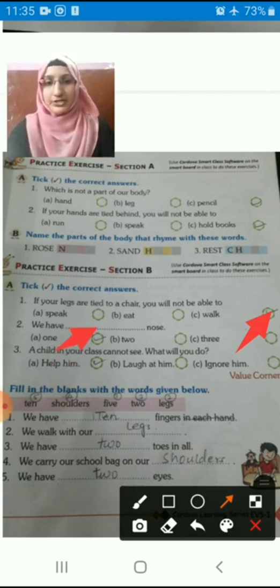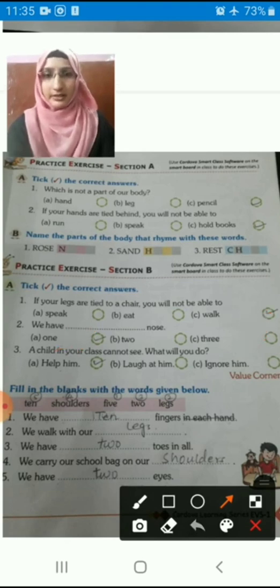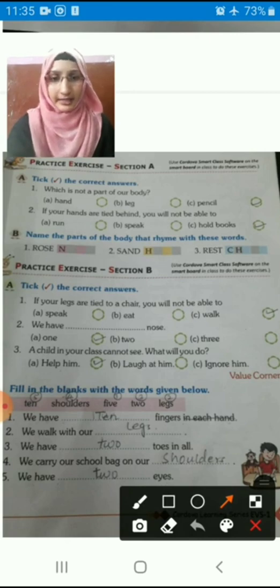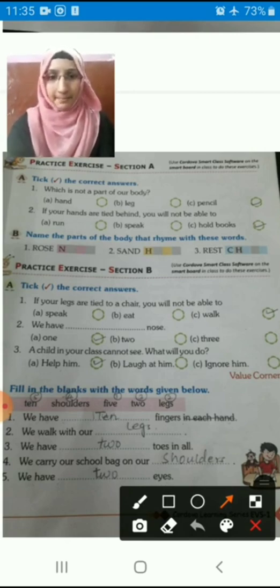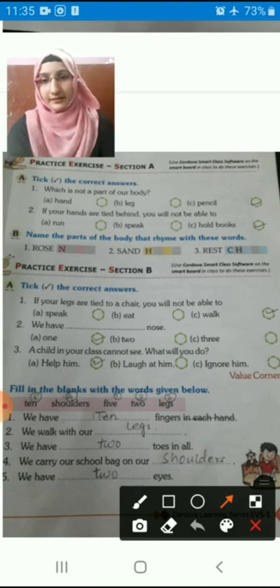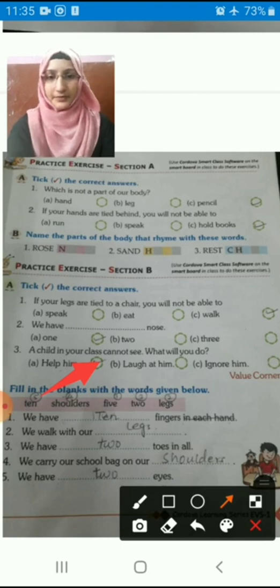Okay. A child in your class cannot see. What will you do? Now children, if someone in your class cannot see, what will we do? Will we tease him or trouble him, or will we help him? Let's see our options. Help him, we will help him. Laugh at him, we will laugh at him. Ignore him, we will not care about him. So which one is correct? Exactly, we will help him, right student? So we have to tick on the first box.